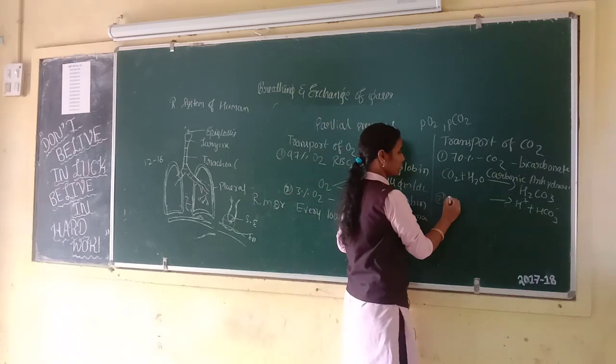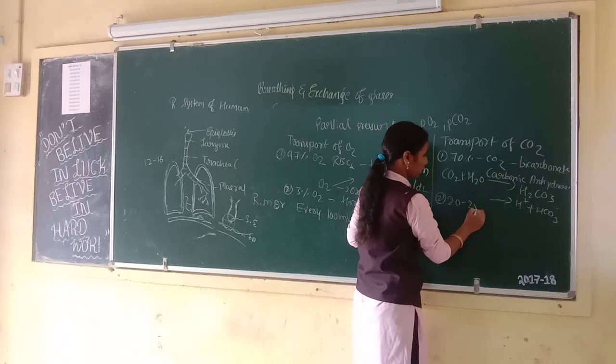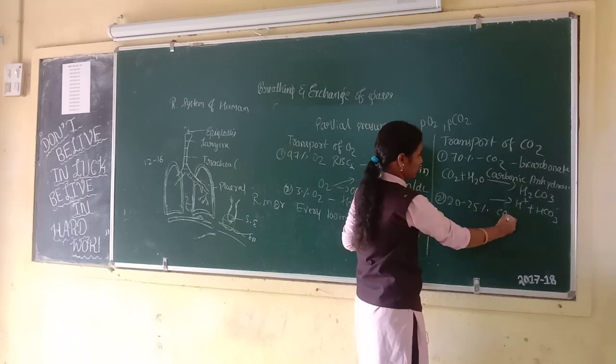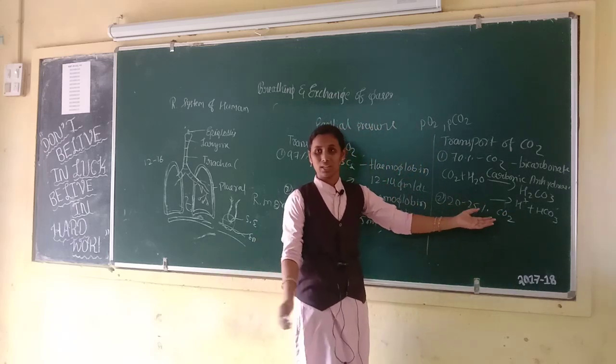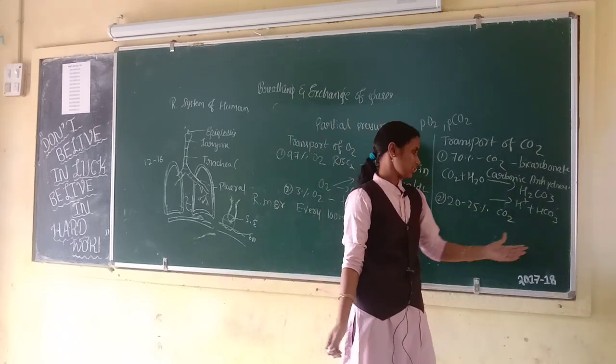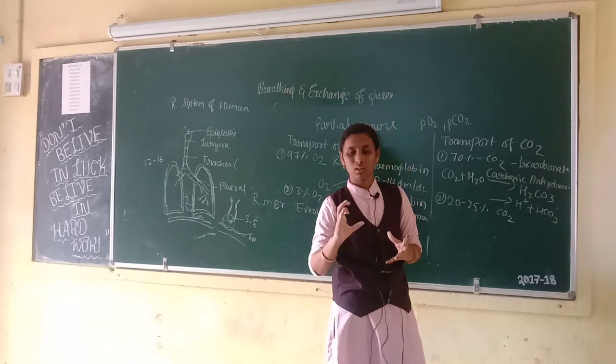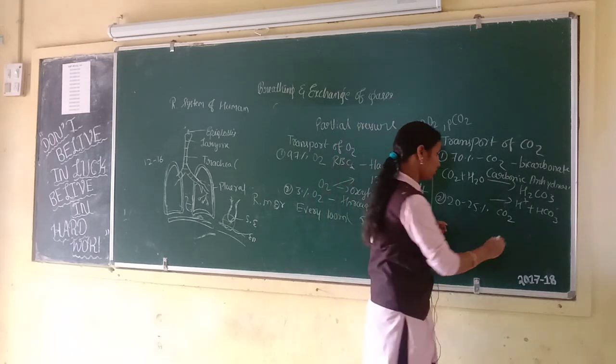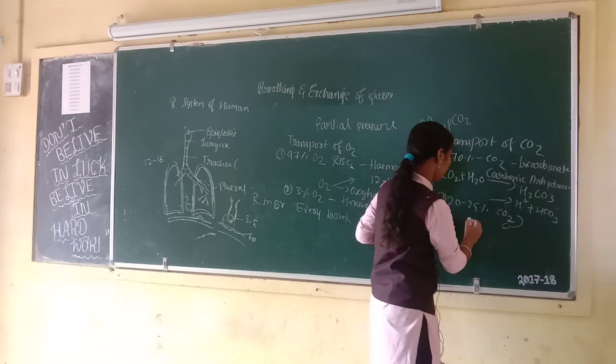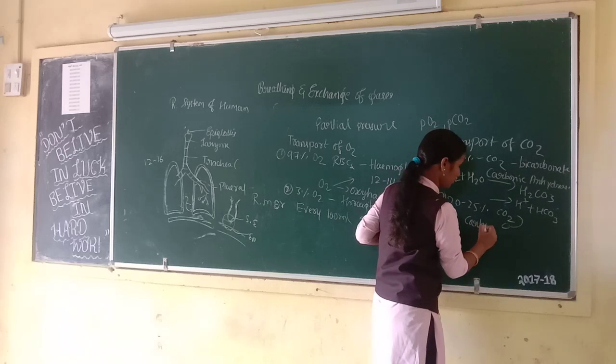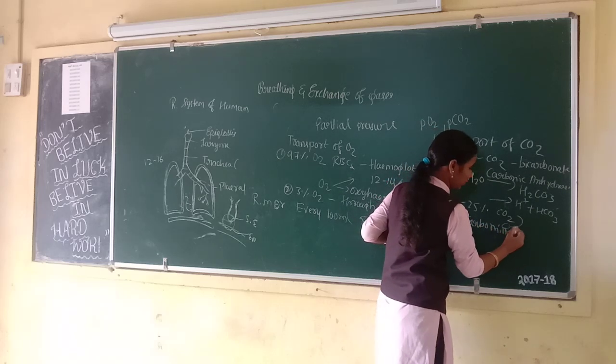Second one is 20 to 25% of carbon dioxide. It is carried by the RBCs as carbaminohemoglobin.